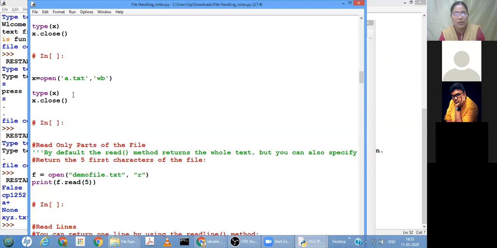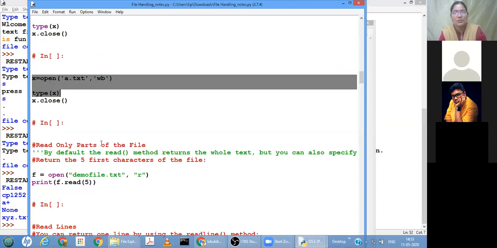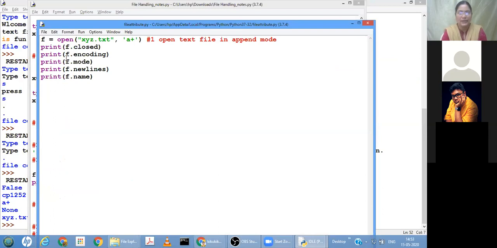Now if a file object is created, what is its type? Generally for any object in Python, if it is an integer, we get the data type as int, right? So what is the type of f? What type of object is it? If you are opening in read mode, what type of object? If you are opening in W mode, what type of object? If you are opening in append mode, what type of object? Let us see. Let me execute.